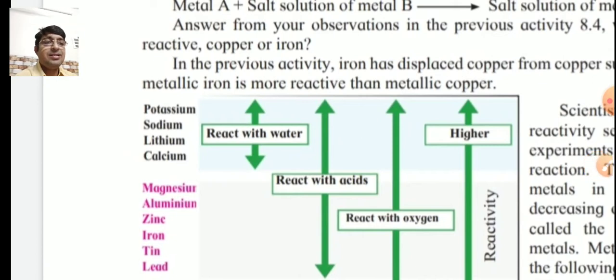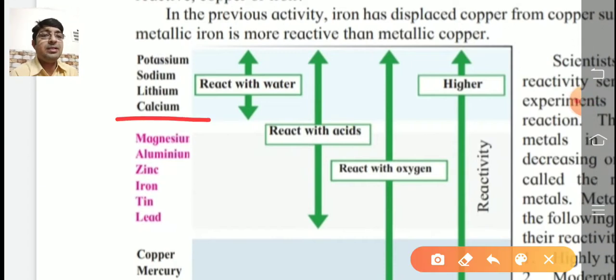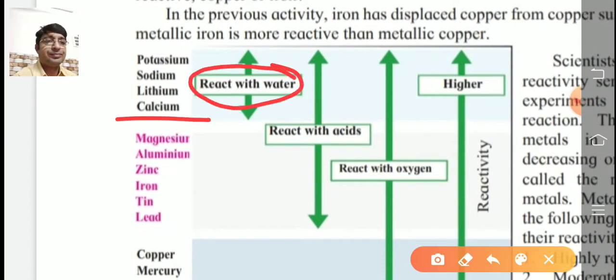First four metals, that is potassium, sodium, lithium, and what? Calcium. These four metals react with water. Now from top to bottom, reactivity decreases. Next, magnesium, aluminium, zinc, iron, tin and lead react with water as well as react with acid.